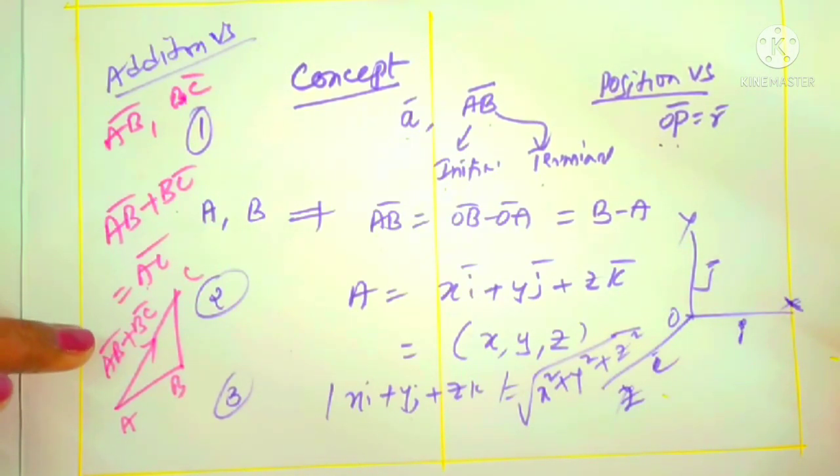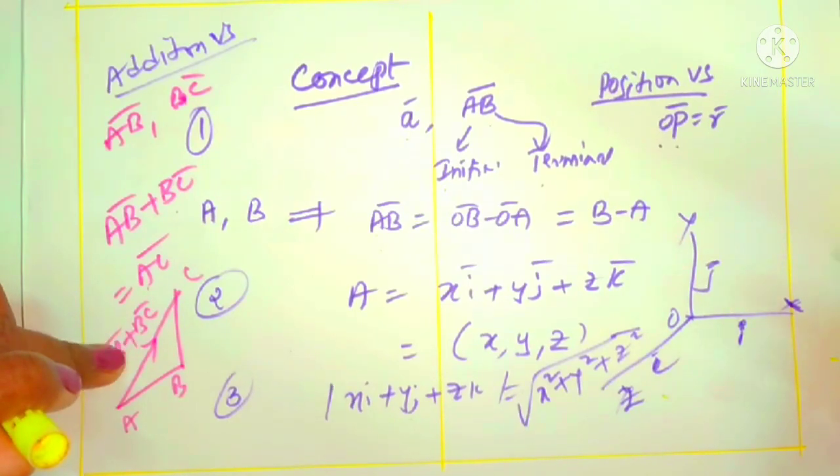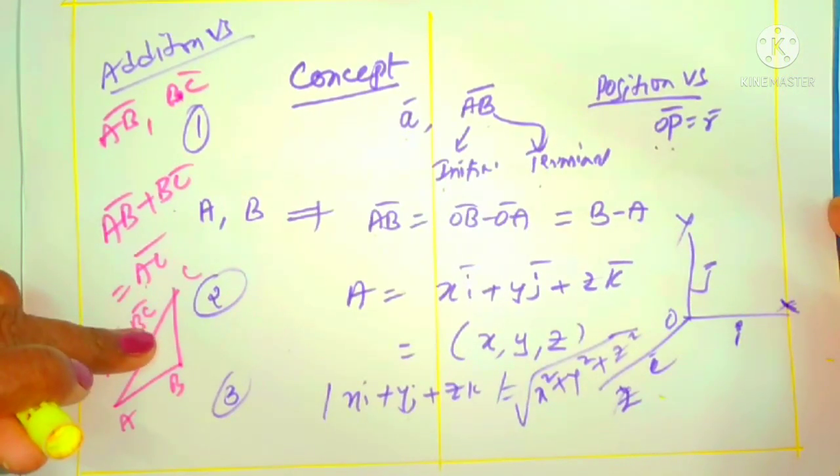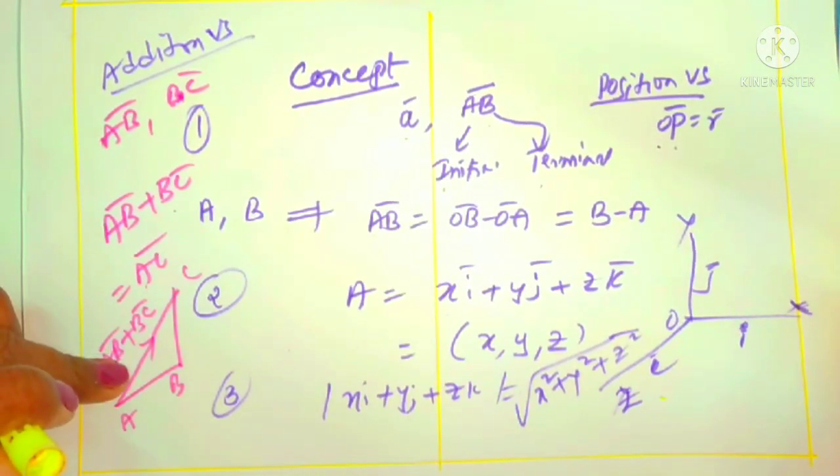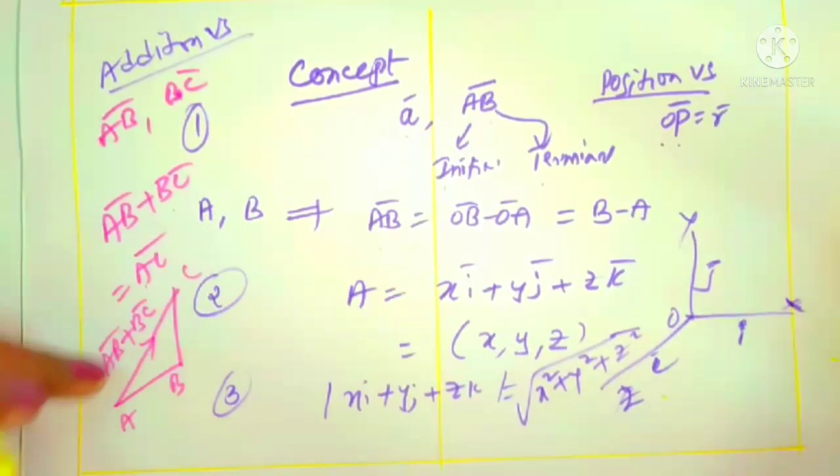For every chapter, for every exam, the concept is important. That concept may frame questions from different angles, which varies from exam to exam, but the concept is the same for every type of examination, right? If you know the concept, then only you can solve the questions easily with shortcut methods. Is it clear? Right. Now we'll start the questions.